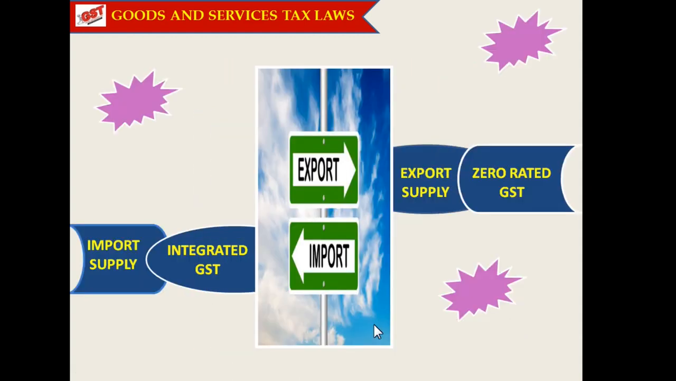Another instance of tax is export and import supplies. For export supply, there is no tax, that is, zero rated GST is levied. And for import supply, integrated GST is levied. These are the main instances of taxes based on which the type of GST is levied.